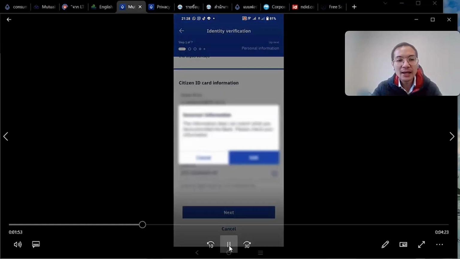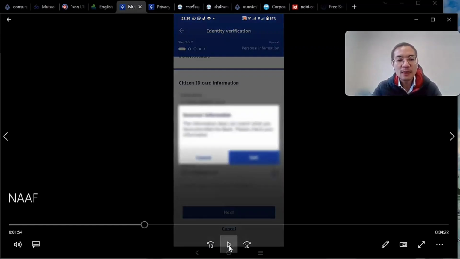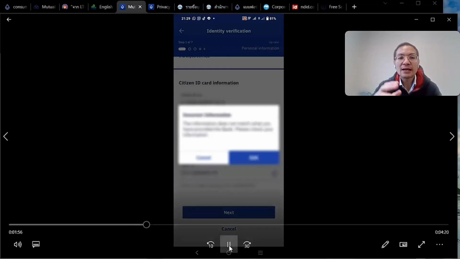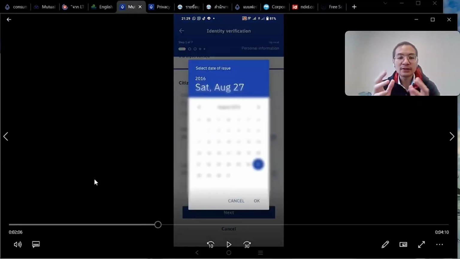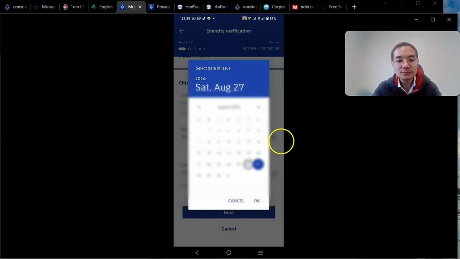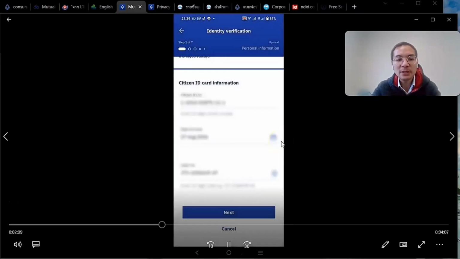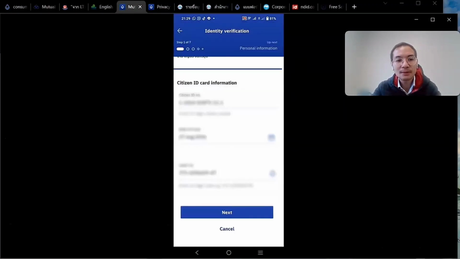We'll hit next, and here comes an error message. So what happened was that I may have put in the wrong date for the issuance date. This is basically a security layer to show that you cannot just put in random numbers or figures. The information is connected with the database, and so you cannot just do any fraud pretending to be someone else or put in random data. That doesn't work. So we have corrected the information, and we'll click next.